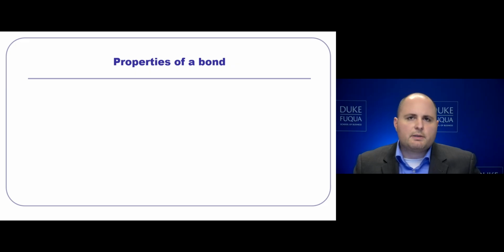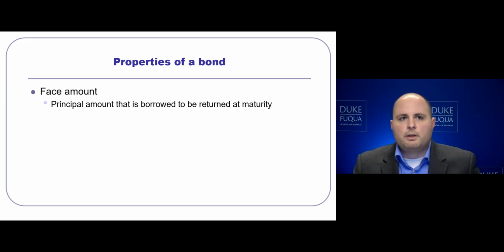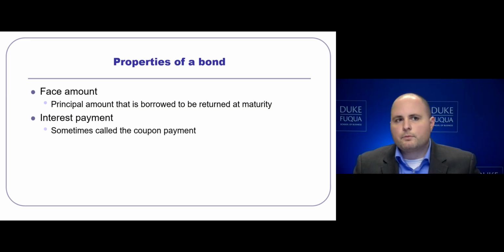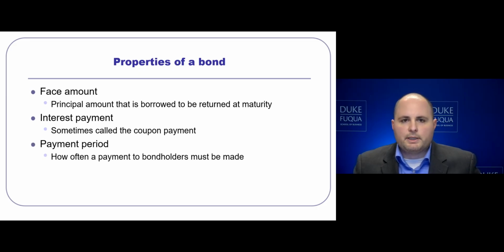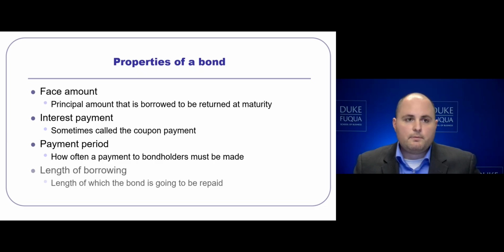Let's quickly discuss some of the properties of a bond. The face amount, or the principal amount, is the amount of money that is borrowed that is to be returned at maturity. The interest payment, sometimes called the coupon payment, is the agreed upon cash paid over the period of the bond being borrowed. The payment period is how often bondholders expect to be paid their interest payments. The length of borrowing describes when the bond will mature and when the principal amount will get paid back to the bondholders.